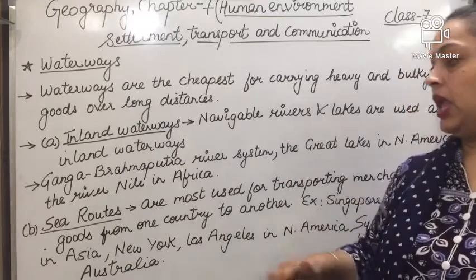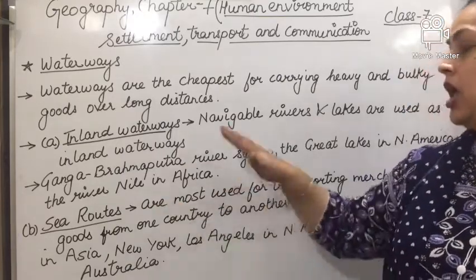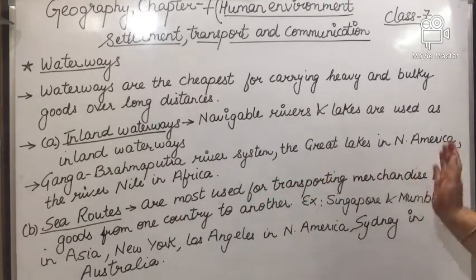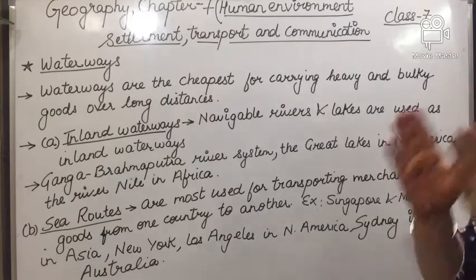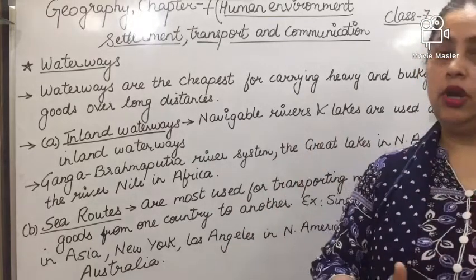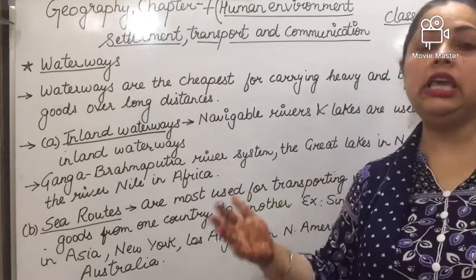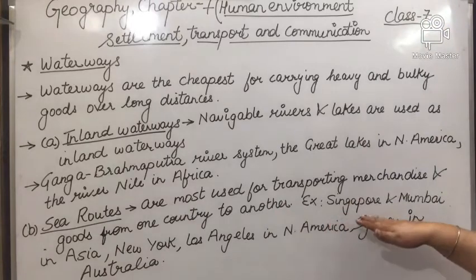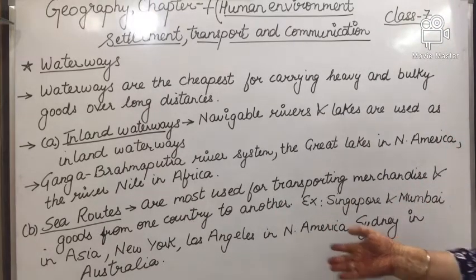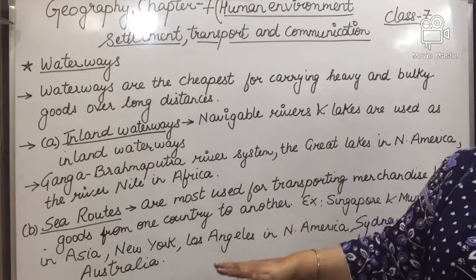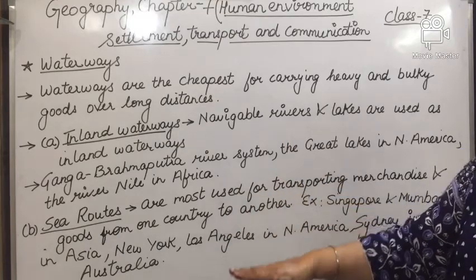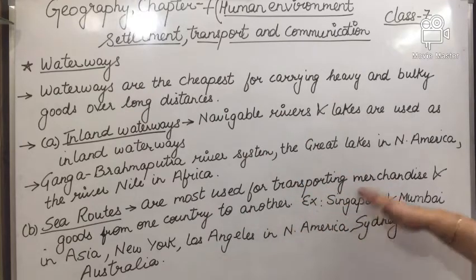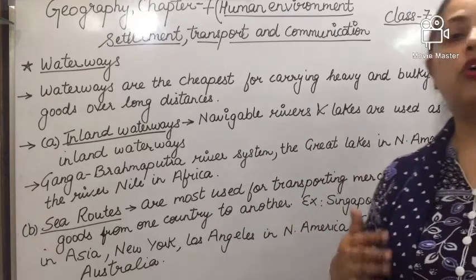Second, the sea routes are the most used for transporting merchandise and goods from one country to another. Over here we use the sea or ocean for traveling. For example, Singapore and Mumbai in Asia, New York and Los Angeles in North America, and Sydney in Australia.